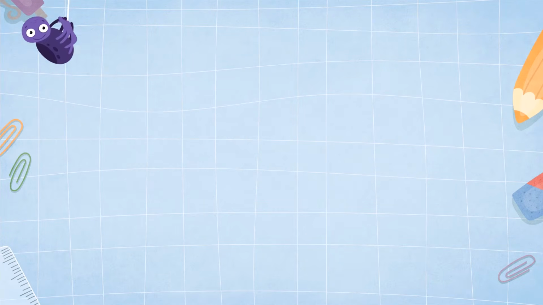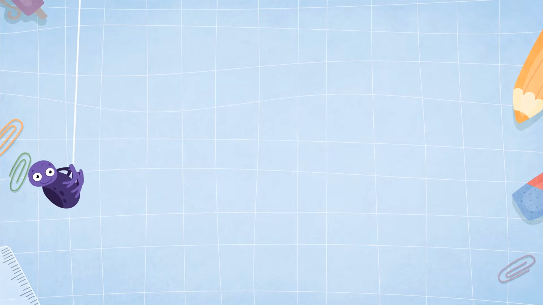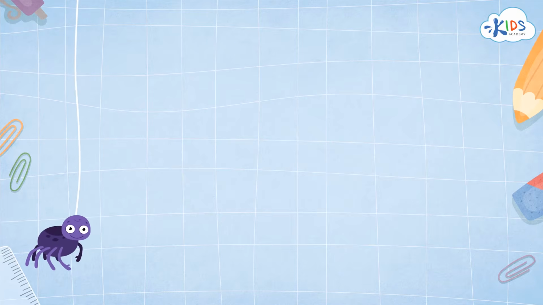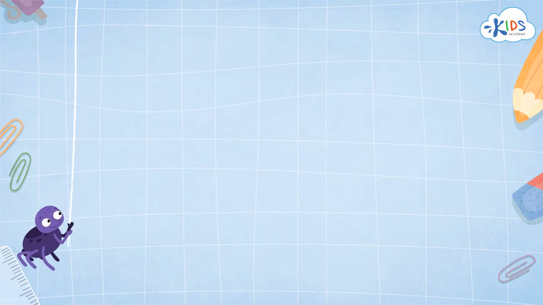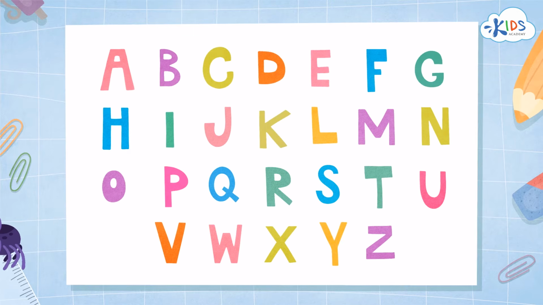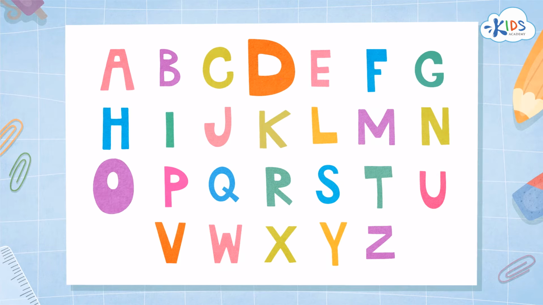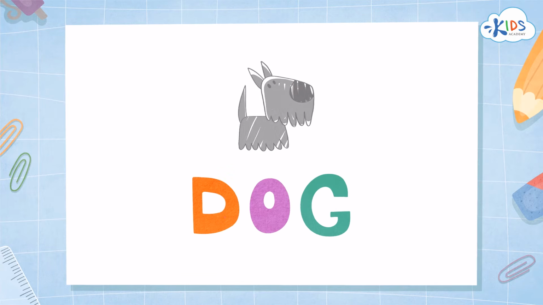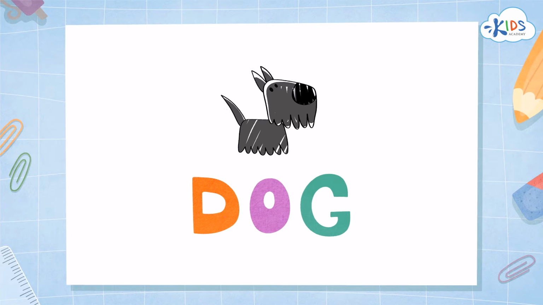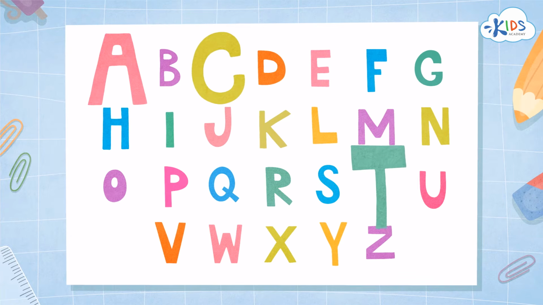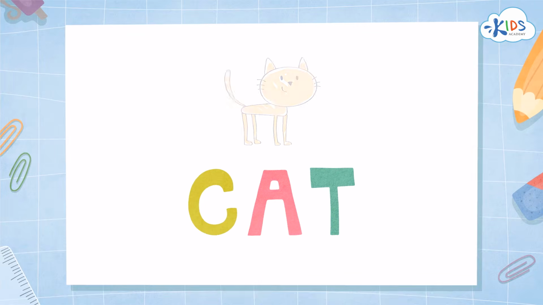Hi everyone! In this lesson, you are going to learn how to put sounds in order to make words. Every word that you hear can be written down. To write words, we use the letters of the alphabet. Letters are written in a certain order to spell different words. Look, D-O-G, dog. C-A-T, cat.